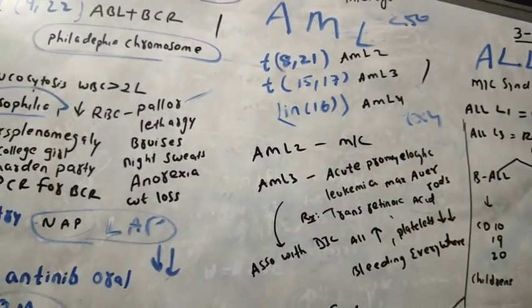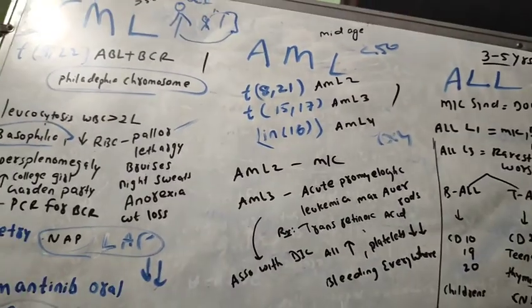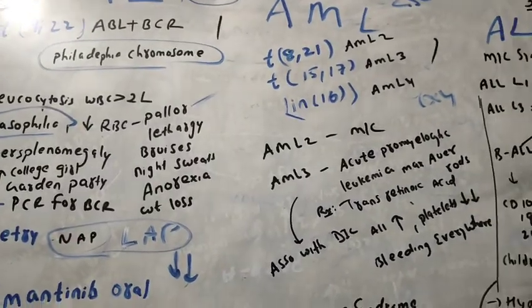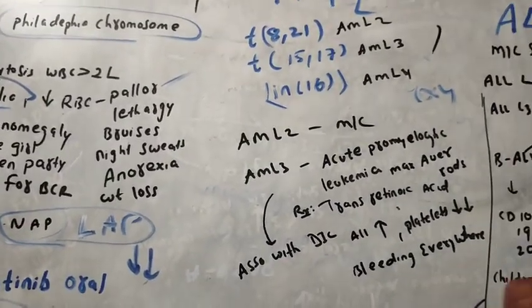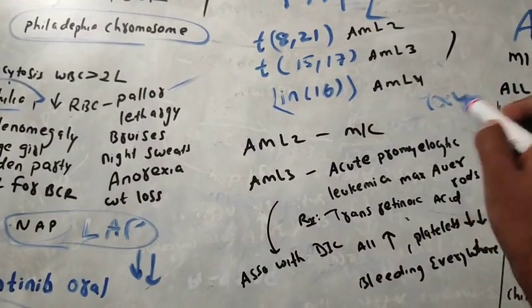Inversion of 16 is seen in AML type 4. Among all AML, AML type 2 is the most common.